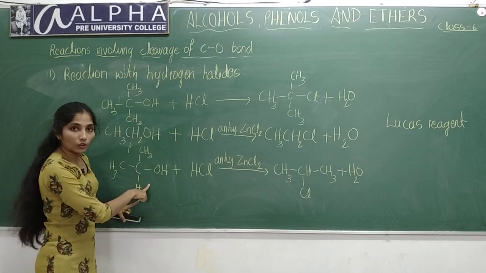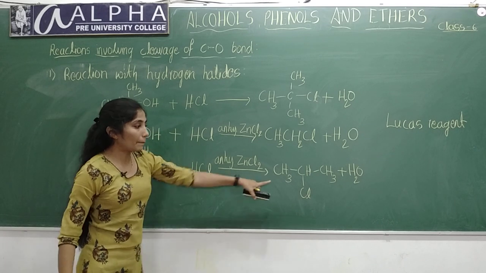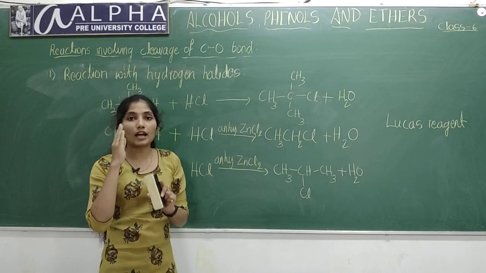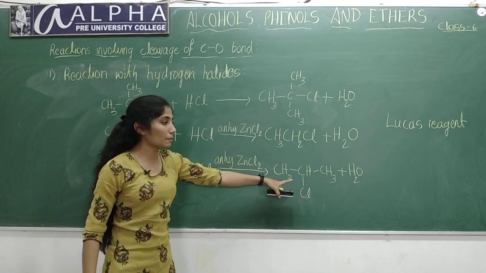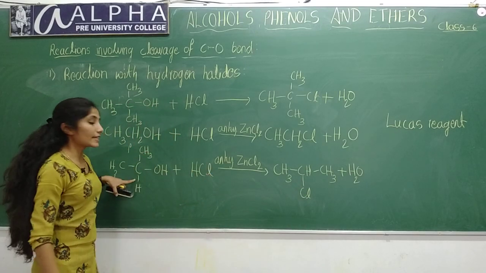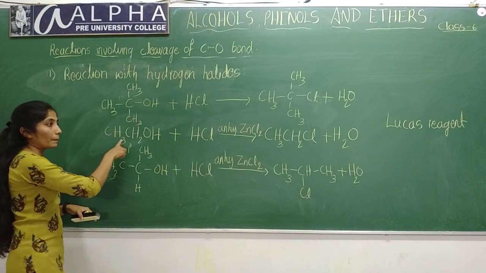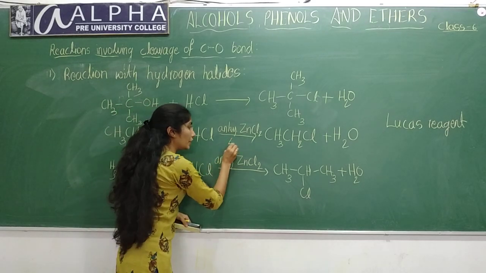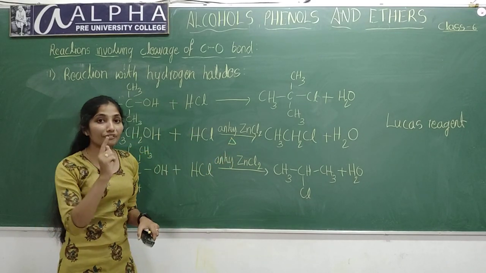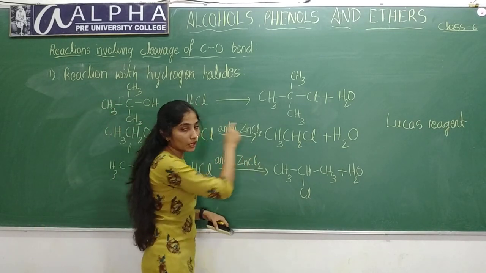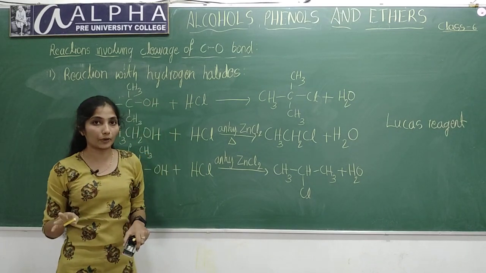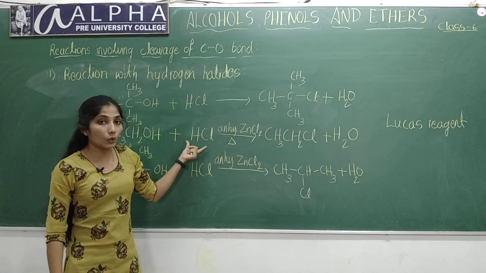With secondary alcohol, precipitate will appear after some time. After 2 to 3 minutes, you will get precipitate of alkyl halide for secondary alcohols. For primary alcohols, you need to heat the mixture. After heating only, you will get the product. Without heating, you will not get the product. So, this is low reactive.